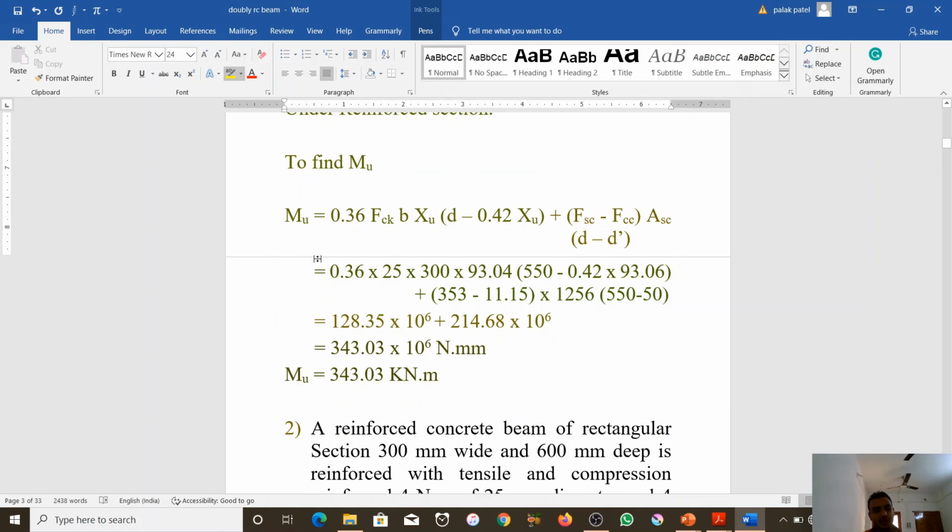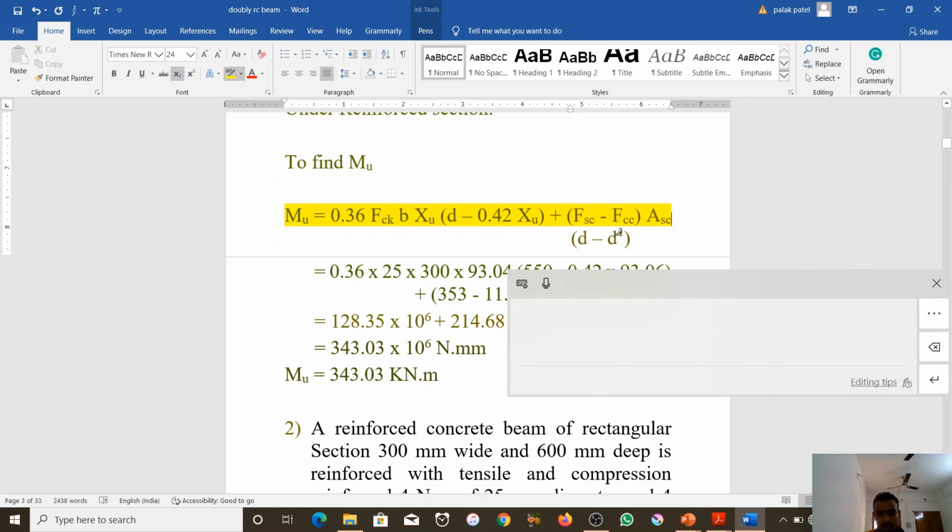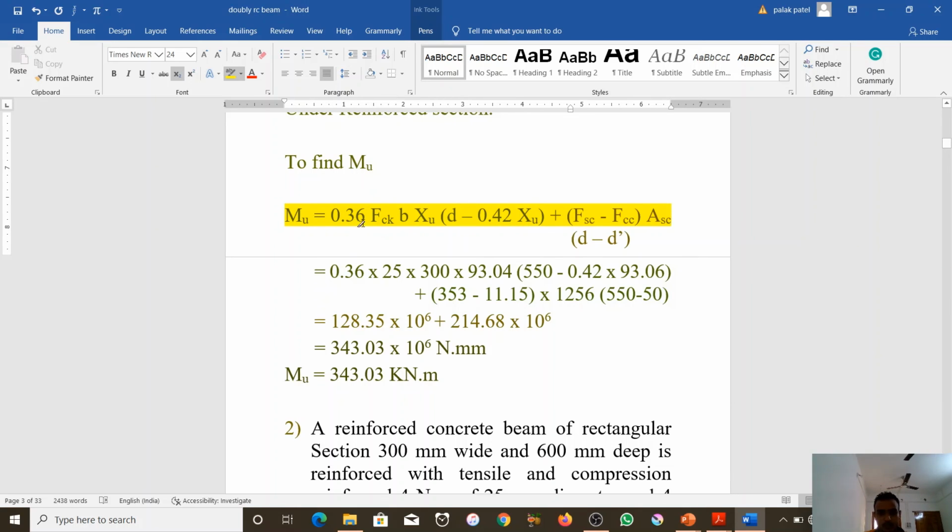Then we have to find the moment of resistance Mu. The equation we discussed earlier: 0.36 fck b xu into d minus 0.42 xu, plus fsc minus fcc into Asc into d minus d dash.